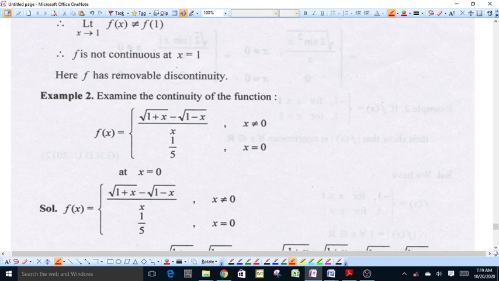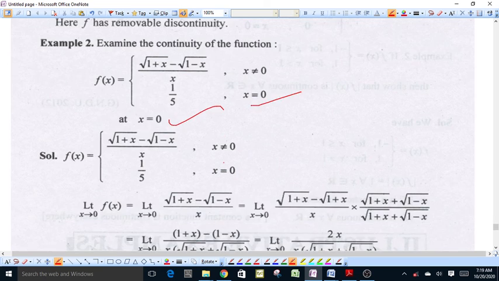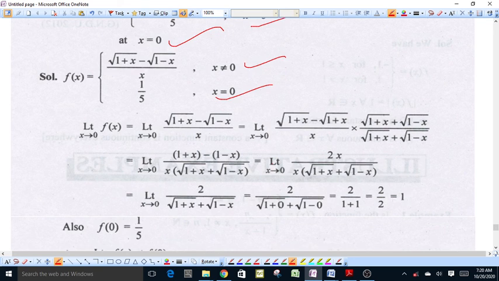See this example. We have to examine the continuity of the function, and the function is defined as f(x) is equal to (square root of 1 plus x minus square root of 1 minus x) upon x when x is not equal to 0, and f(x) is equal to 1 by 5 when x is equal to 0.